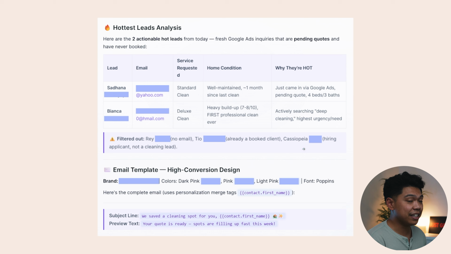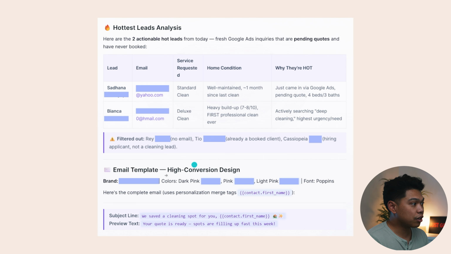So I love how it's thinking and pulling in all the data from the sub account, looking at the context, and it actually has context of it. And now it's just giving you specifics. And again, this makes workflows a lot easier and simpler. Okay. So why they're hot. Boom. Came from Google Ads. And then I'm asking them to pull from the Google Ads.